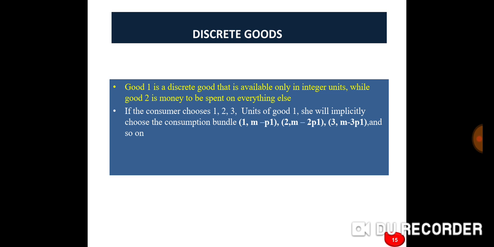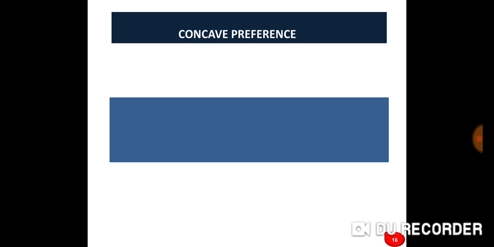If the consumer chooses 1, 2 or 3 units of good 1, she will implicitly choose the consumption bundles (1, M minus P1), (2, M minus 2P1), (3, M minus 3P1) and so on. We can simply compare the utility of each of these bundles to see which has the highest utility.